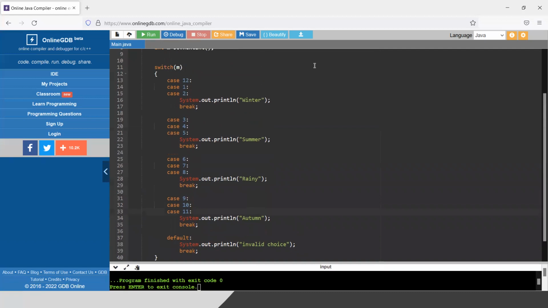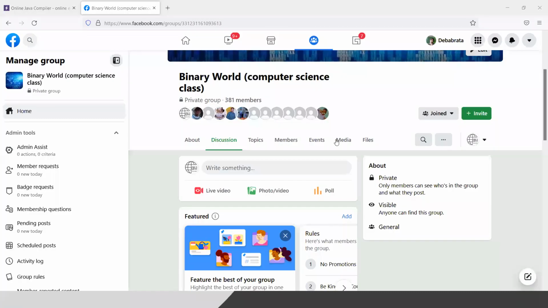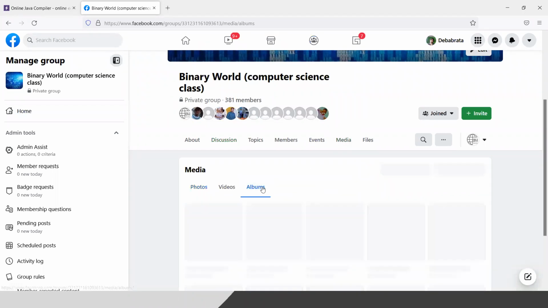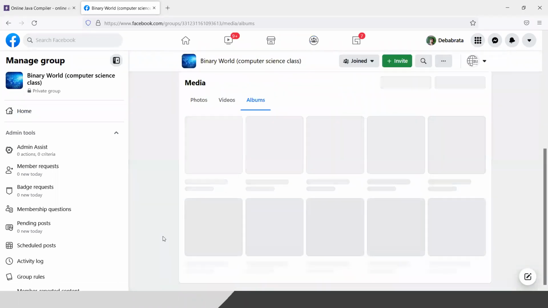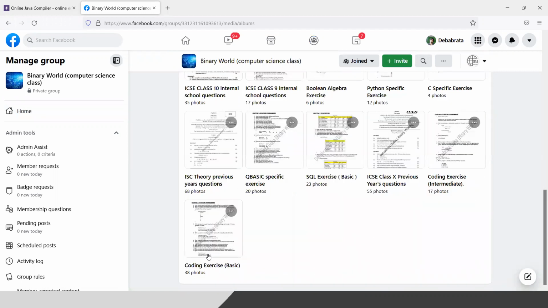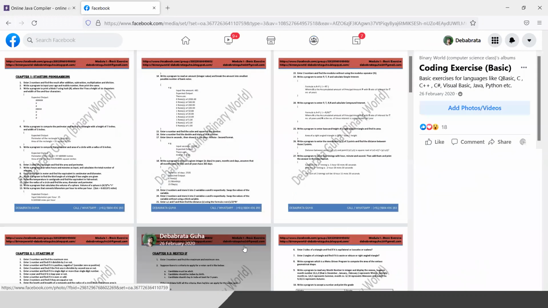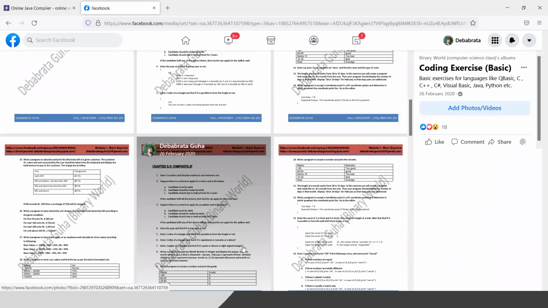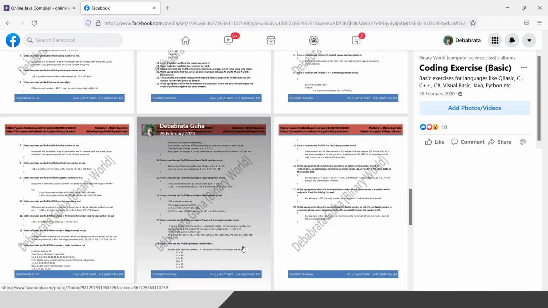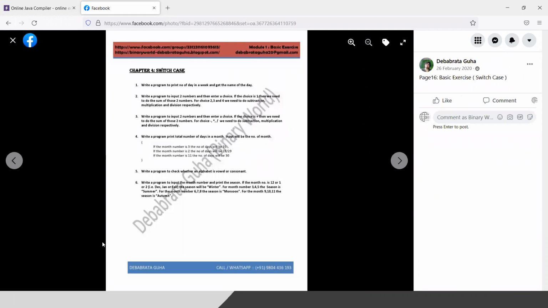Let me show you from where you can get the exercise details. We have a Facebook group. You will get the Facebook group details in the link of this class in the description section. If you go to the album, you will get an album like coding exercise basic. If you go to that, you have to go to chapter 4. Chapter 4 is the switch case. So you have to check this.